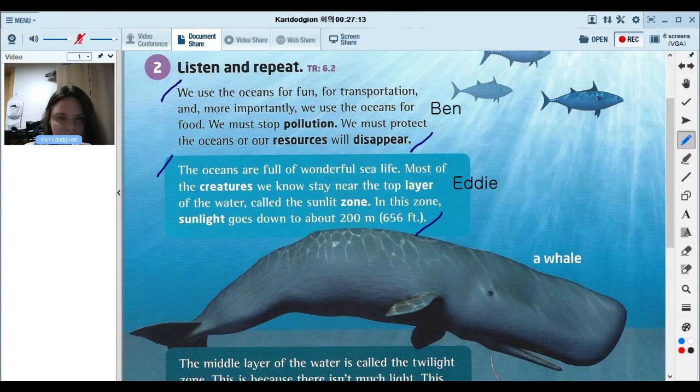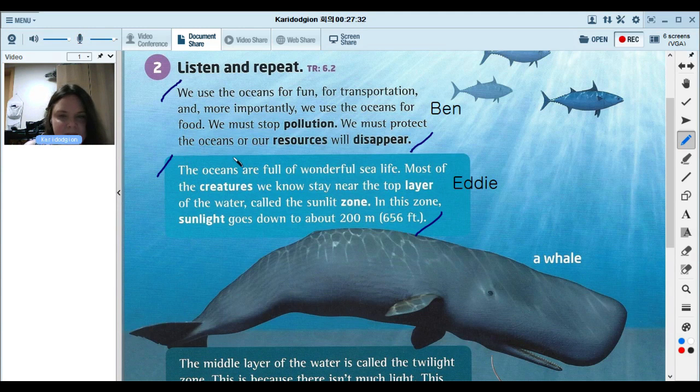The oceans are full of wonderful sea life. Most of the creatures we know stay near the top layer of the water, called the sunlit zone. In this zone, sunlight goes down to about 2,000 meters.